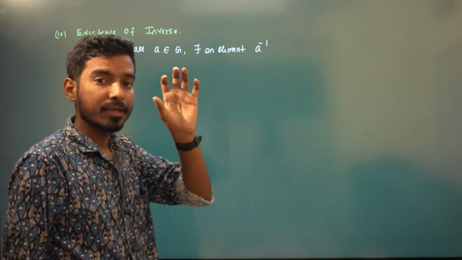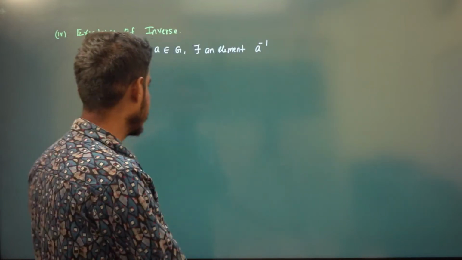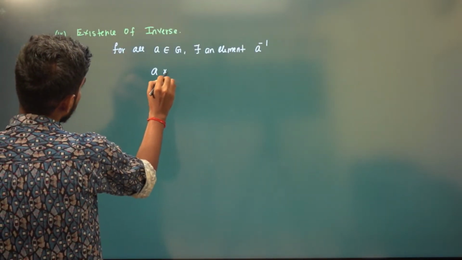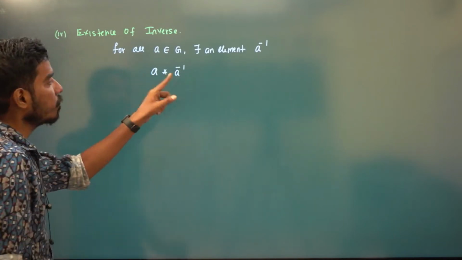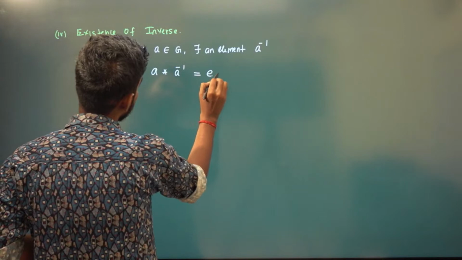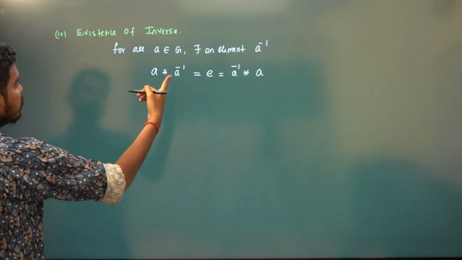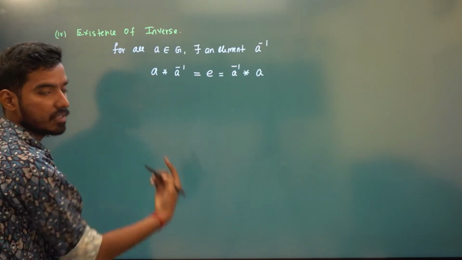For every A, there should exist some other element, let us call that A inverse, such that if you perform the binary operation with A and A inverse, it has to be E, or A inverse star A has to be E. Then this is called the inverse of A, right?